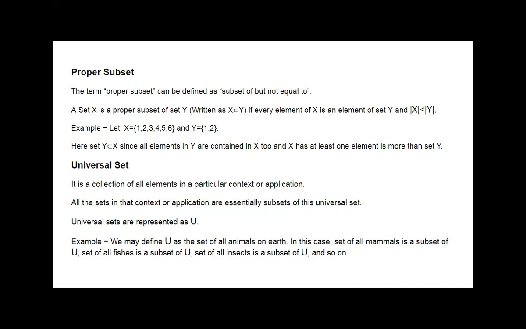Every element of Y is there in the set X. Y contains 1 and 2 only. X contains 1, 2, 3, 4, 5, 6, so 1, 2 is there. So what we can say is Y is a proper subset of X.